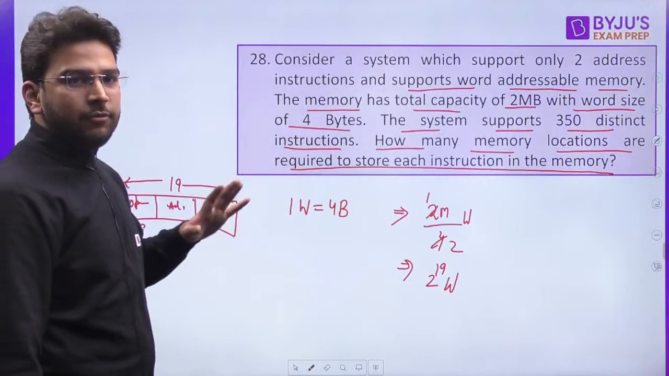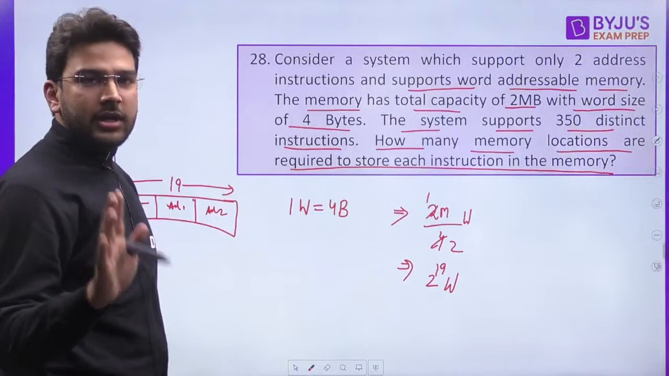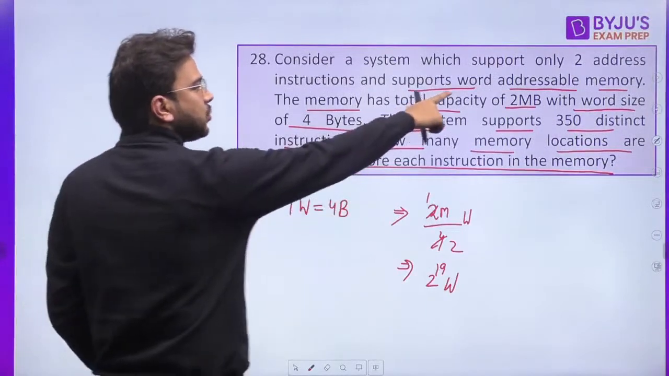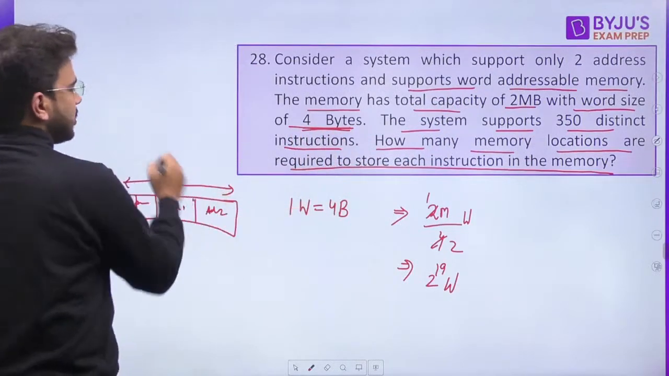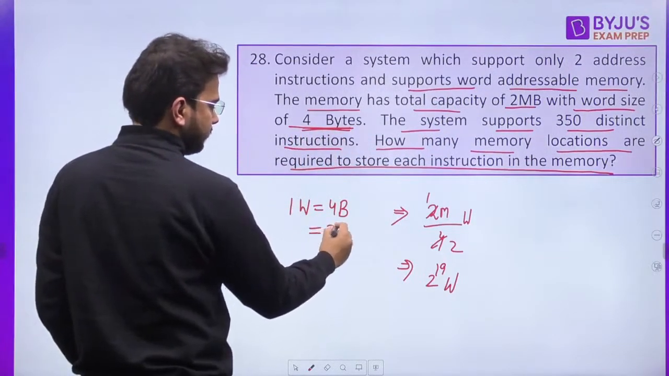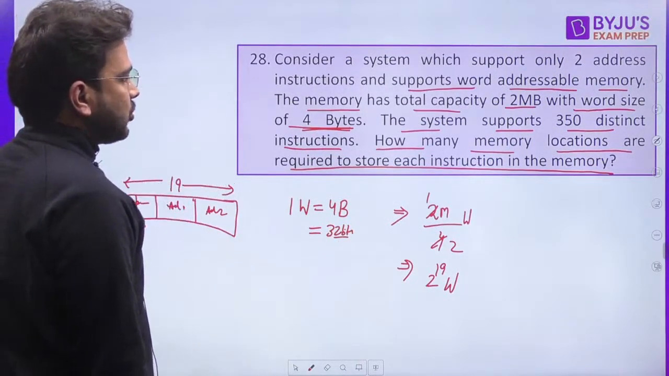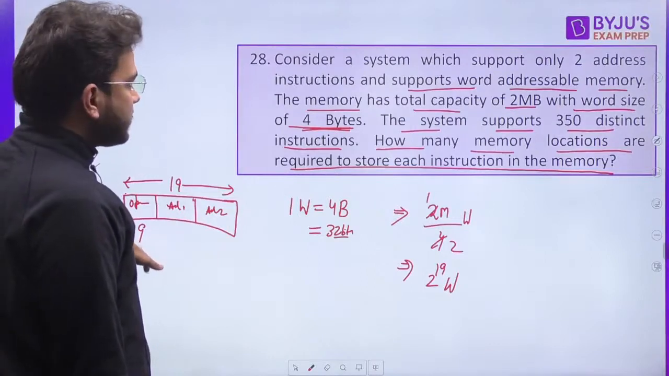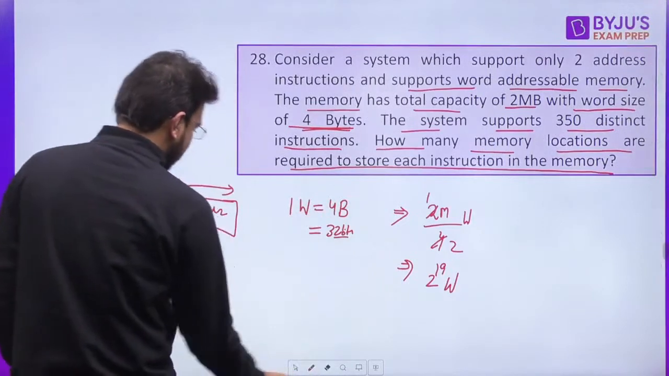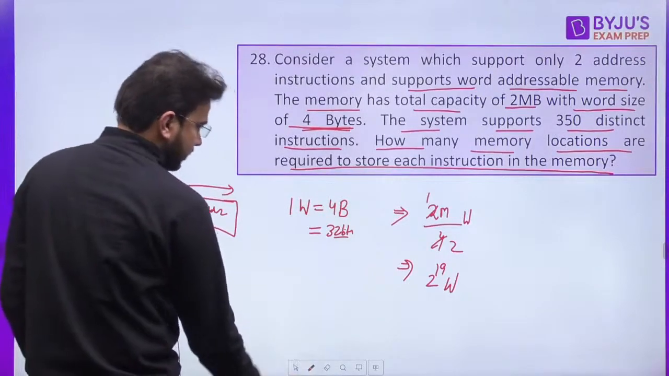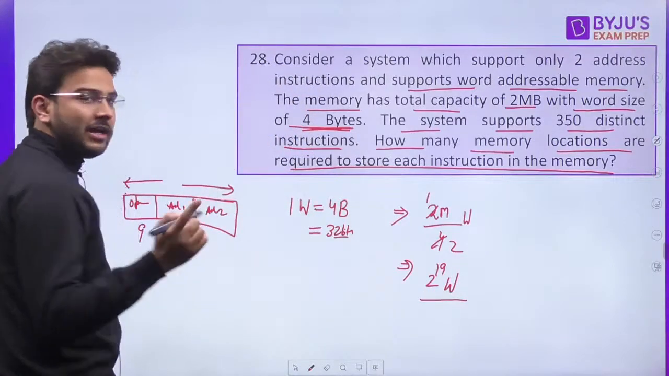If you carefully see this, one instruction is taking how many bits? And as it is word addressable memory, one word is equal to 4 bytes, that means 32 bits. Clear? So opcode we have 9 bits, right? What else? I'm sorry for that. 2 raised to the power 19 words we have as the memory capacity, so 19 bits will be the address size.